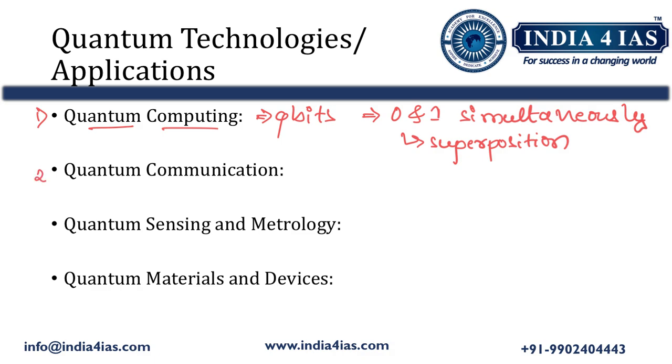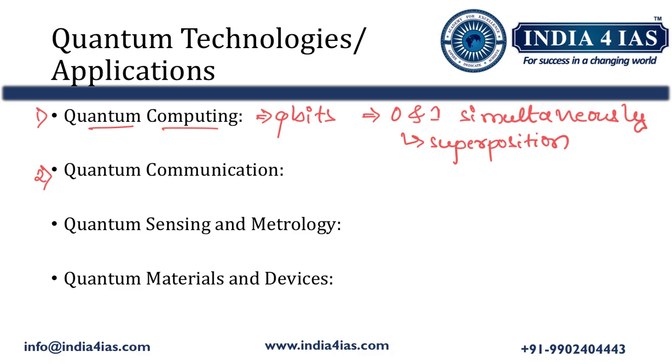The next technology is quantum communication. Quantum communication uses quantum entanglement for secure communication. While studying the key concepts, we went through quantum entanglement. What is quantum entanglement? It is a phenomenon where particles become interconnected and the state of one instantly influences the state of another. If there are two particles separated by, say, around 100 kilometers, both are interconnected, and the state of one particle influences the state of the other. Quantum communication works based on this entanglement principle.